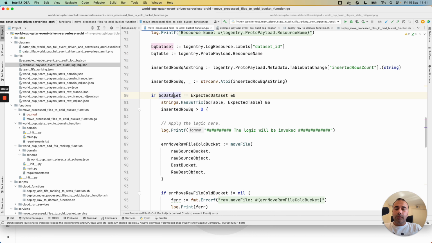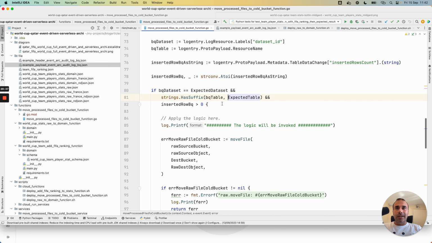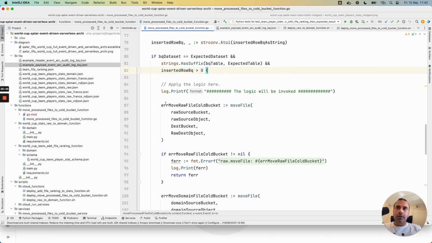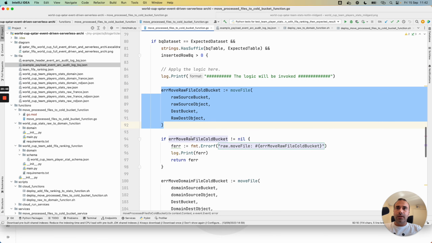I check if the current dataset provided by the event from audit log is equal to the expected dataset, and also if it corresponds to the current table. I can also have access to the current inserted row count in BigQuery, and if the row count is greater than 0, I consider my data correctly written to my BigQuery table. In this case, I can apply the expected logic in the code.